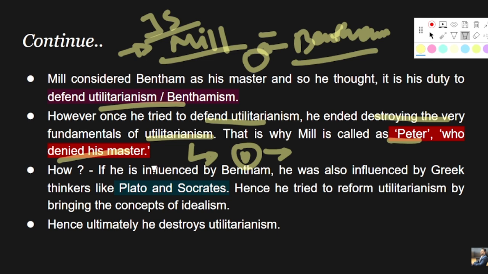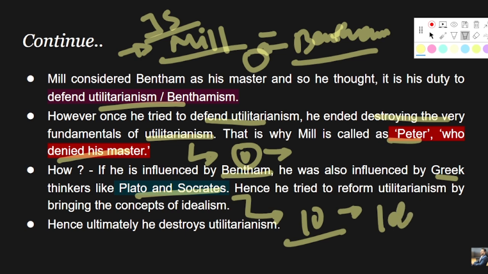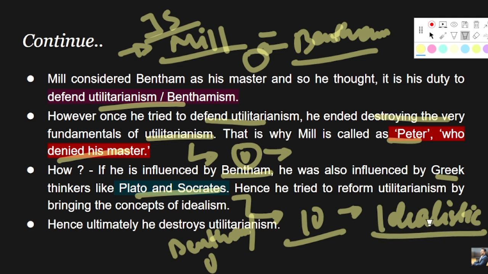Because if he was influenced by Bentham, he was also influenced by Greek thinkers like Plato and Socrates, right? As we have seen, at the age of 10, he had mastered many of the works of Plato and all the Greek authors. So he was hugely influenced by Greek authors like Plato and Socrates, which also gave him a more idealistic approach. On one side, there was Bentham with a more liberal utilitarian approach, and on the other side, Plato and Socrates with a more idealistic approach.